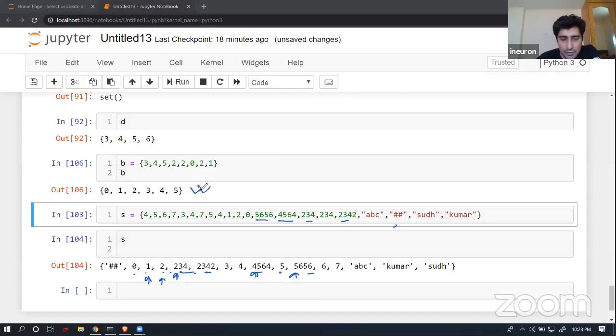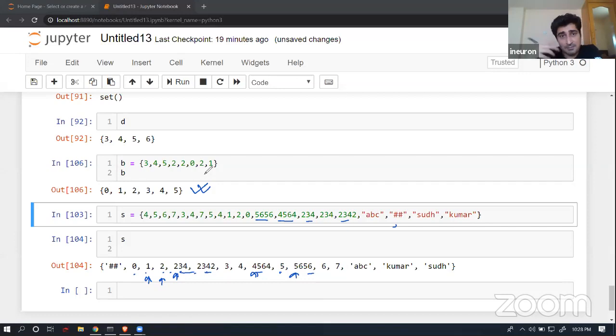Just by looking at this, people generally think that it is trying to give me a sorted element. Many people say that set always gives a sorted element, which is not correct. Sorting has a different meaning: ascending, descending. So set never returns a sorted data set.